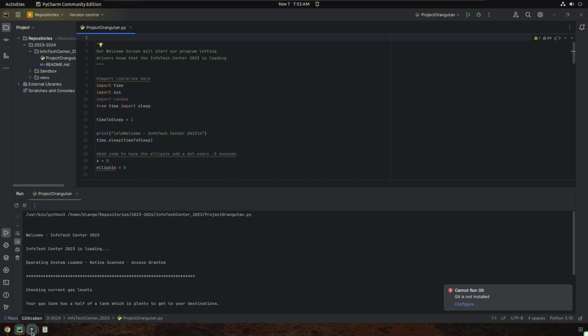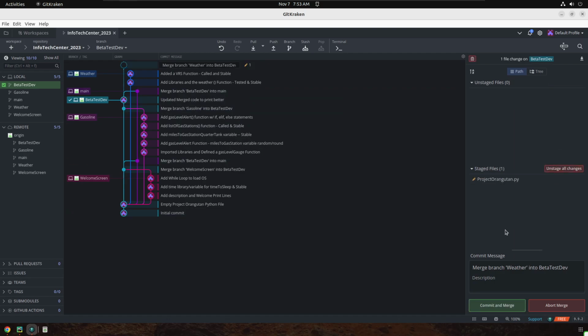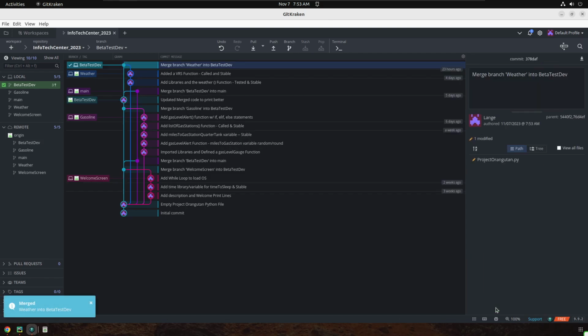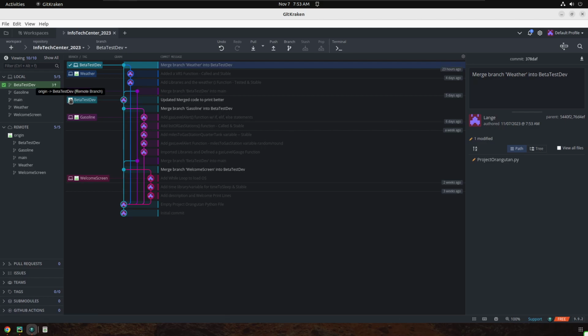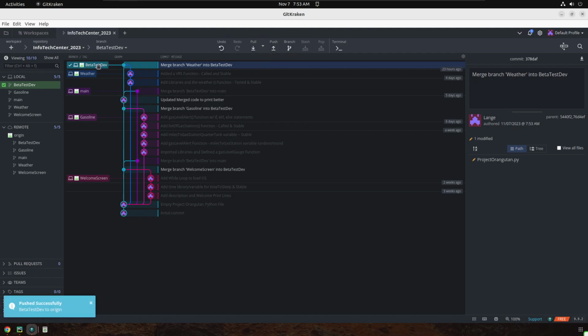So what I'm going to do is head back to my file management and say, okay, we're good. I fixed all those conflicts. We chose that, and it puts it into the staging area here. I'm going to look at my commit message, and basically I'm going to keep this default message where I'm merging my branch weather into beta test dev, and I'll commit that. I can see now that my commit is local here, but this beta test dev is behind a little bit. If I hover over this, you can see remote branch pop up. That's what's on the internet. All right, and I'm going to push that up to the internet. And now my beta test dev is backed up, which is a great thing.